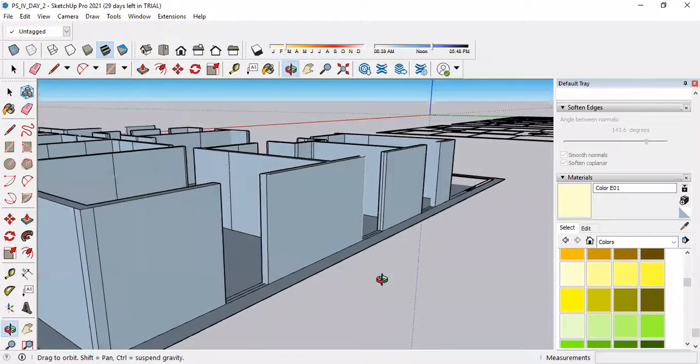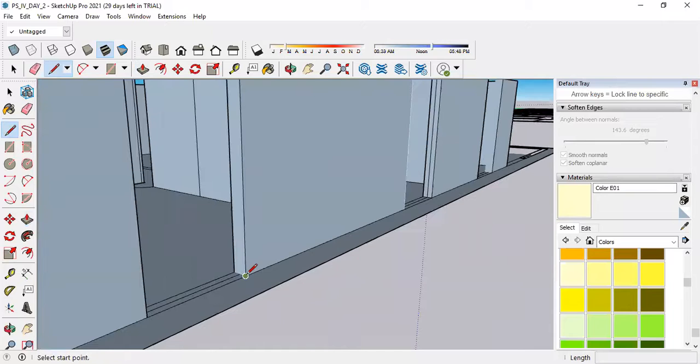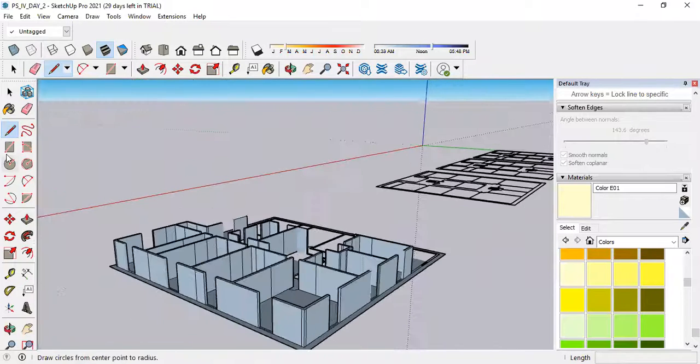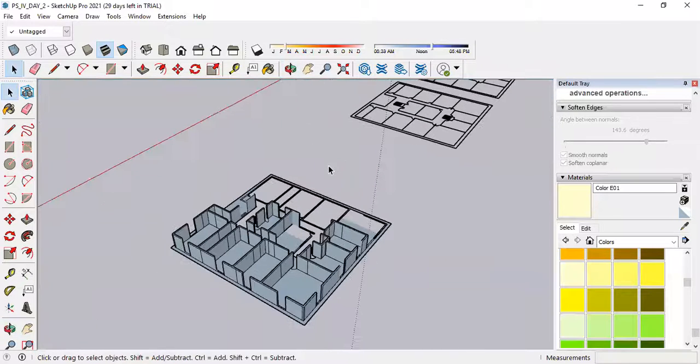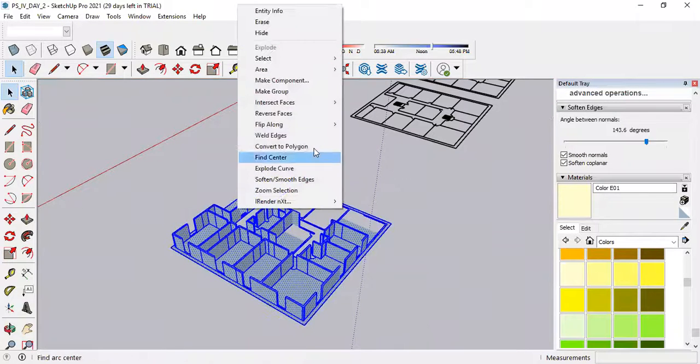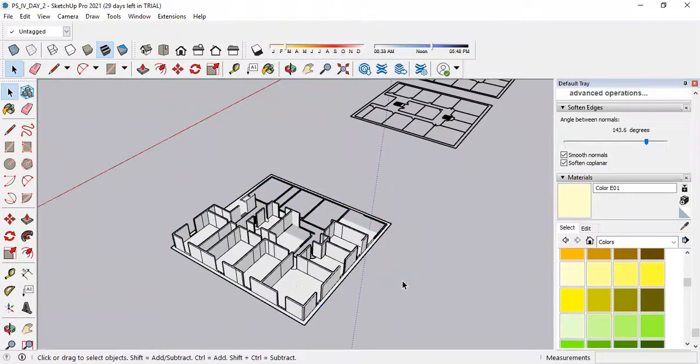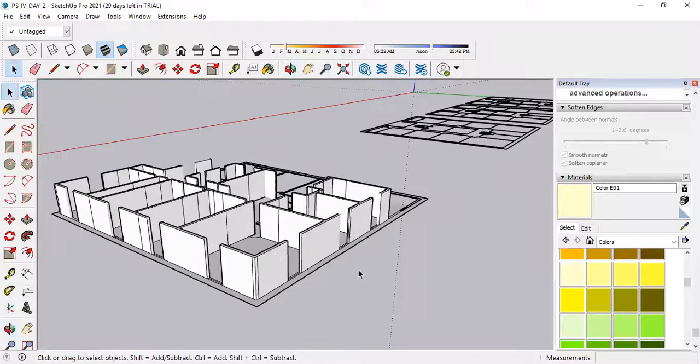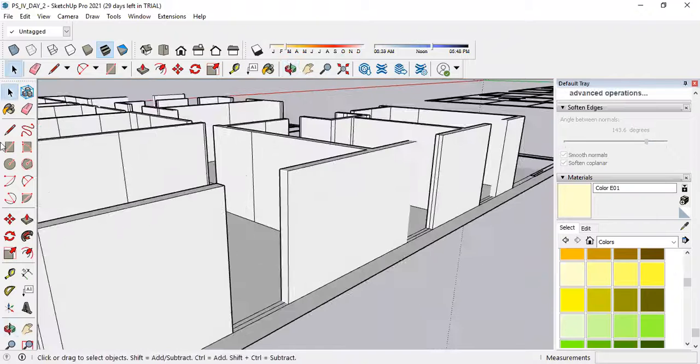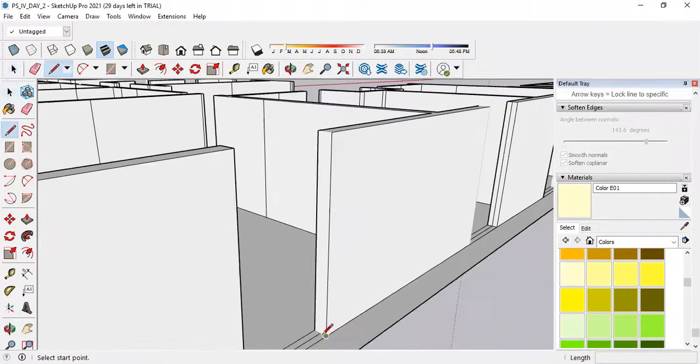Can anyone tell me what is the height of a door in a commercial building? 2.1, sir. The floor to floor height of the building is itself 4 meter. Then how will the door height become 5 meter? Okay, so it stays the same. Select the line tool or select the tape measurement tool.